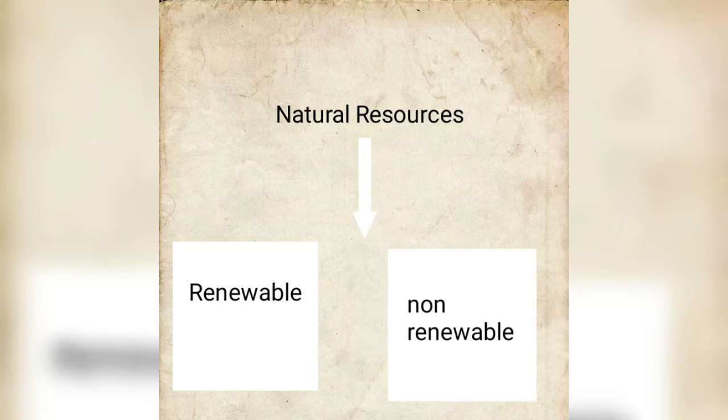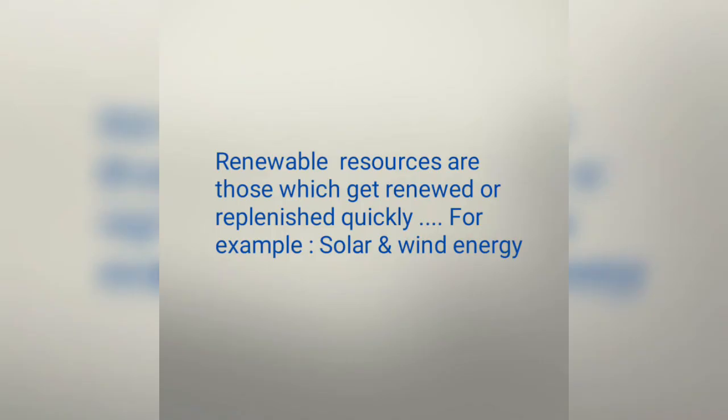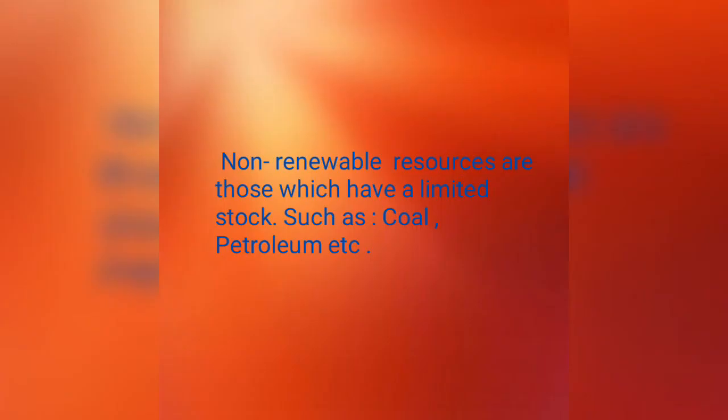Now natural resources can be classified into two groups: renewable and non-renewable. All of you know it very well. Those which can be renewed are renewable resources. Renewable resources are those which get renewed or replenished quickly, for example solar and wind energy. So these are called renewable energy. Non-renewable resources are those which have a limited stock, such as coal and petroleum, which will finish one day or very soon.